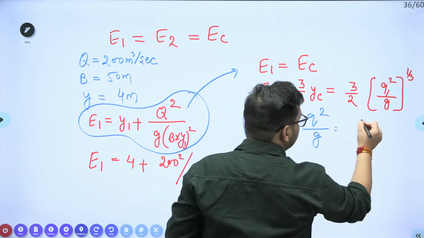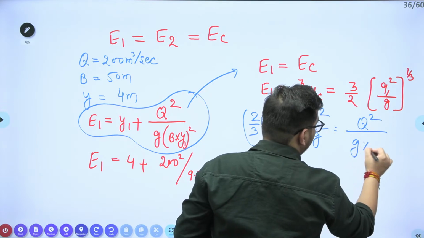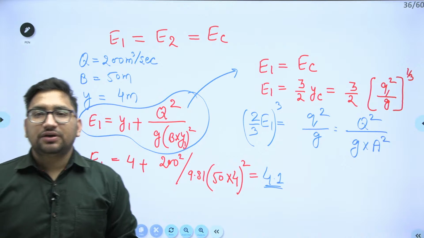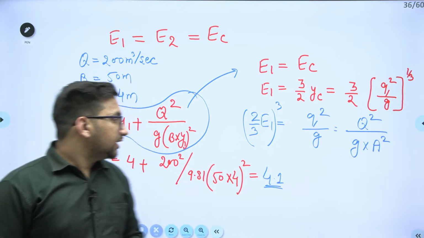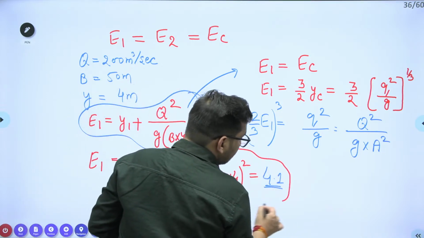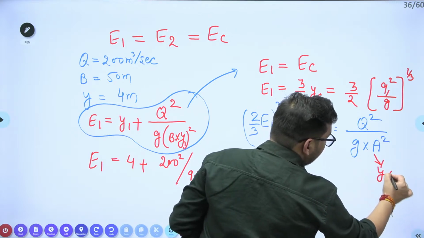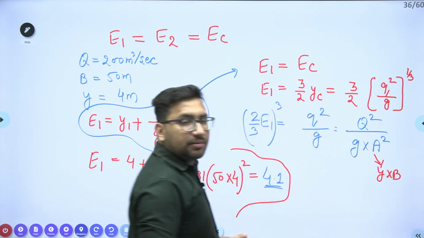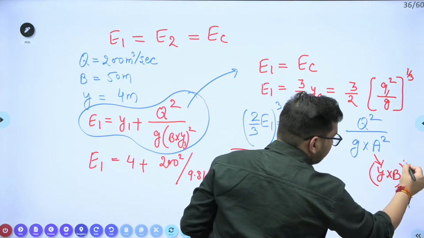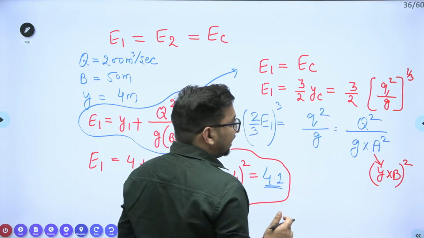Q square upon G into A square. We can write this particular formula also like this, right? We need to find out one particular relation. Now this area is nothing but Y into B. This is nothing but Y into B for this particular case. So let's suppose this is Y into B square. So I need to find out this B value for this particular critical case.